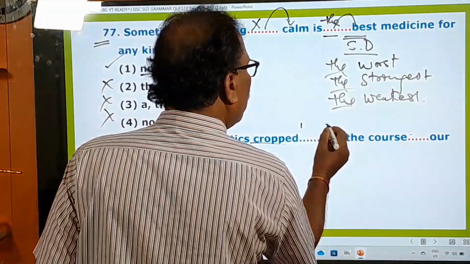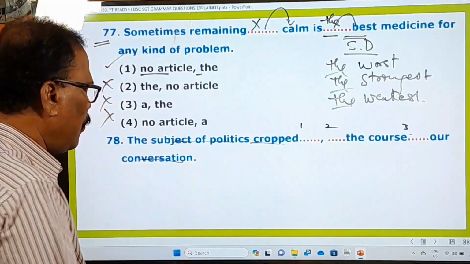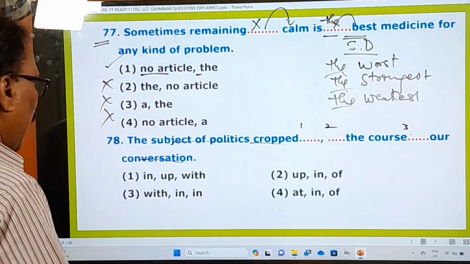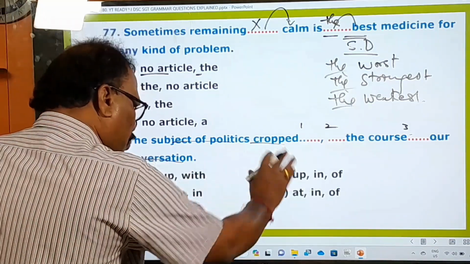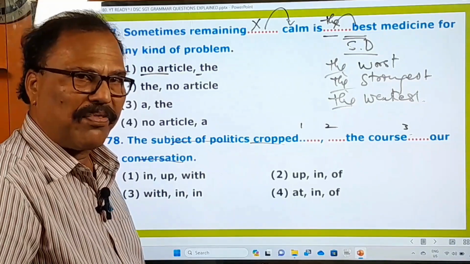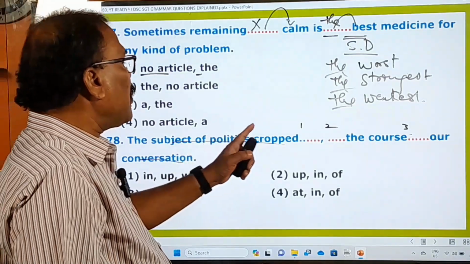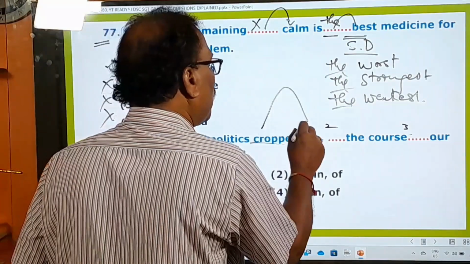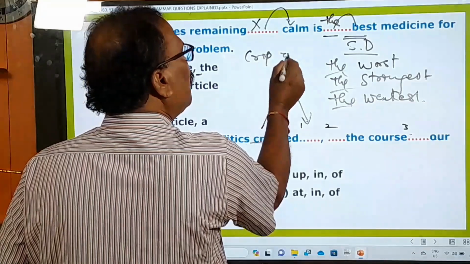Number 1, number 2, number 3. 3 blanks are given. And what is he asking you to do? Let us see the options. Okay, in, up, with, in, and. So that means this question is all about the use of the prepositions. Now let us see which preposition is used after this cropped. Remember, after this crop, we have to use only up.